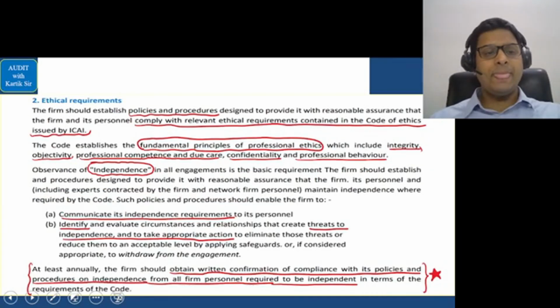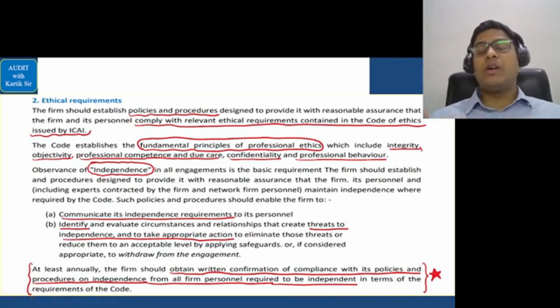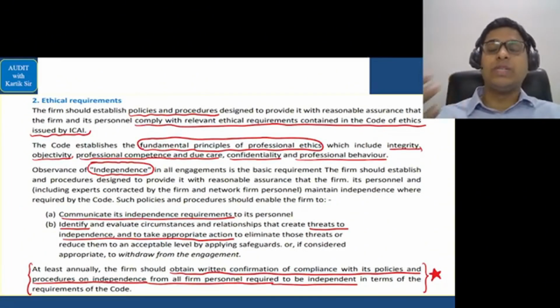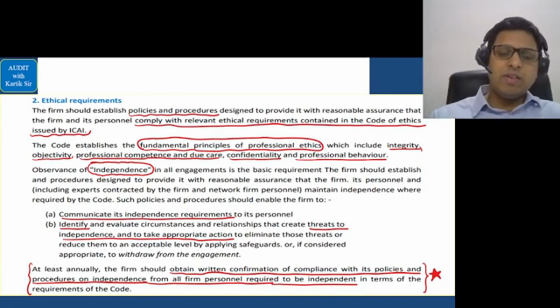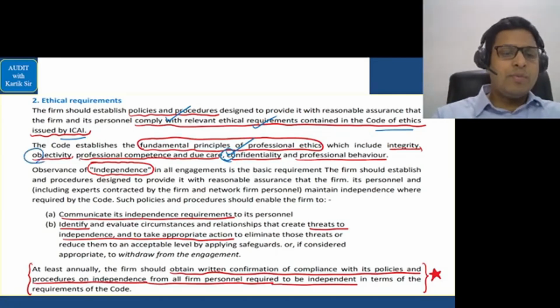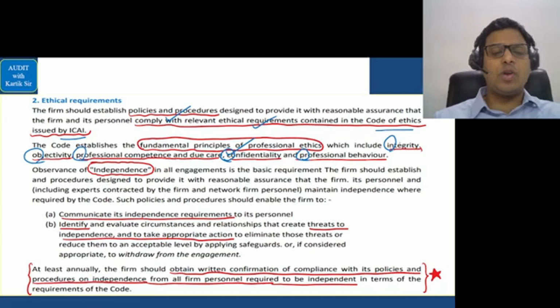Okay. Ethical requirement basically means that the firm should work with ethical requirements kept in mind. They should work with integrity, with independence, with objectivity. All these things should be there. So they're given here, the policy and procedures should comply with the relevant ethical requirements contained in the code of ethics issued by ICI. Fundamental principles of professional ethics, we had just done that answer, that is called copy. Remember, confidentiality, objectivity, professional competence, professional behavior, and finally you have the integrity point, copy.